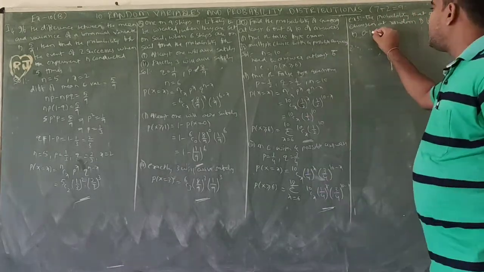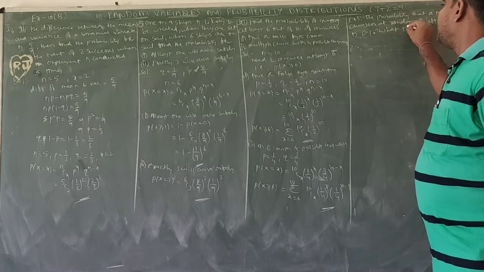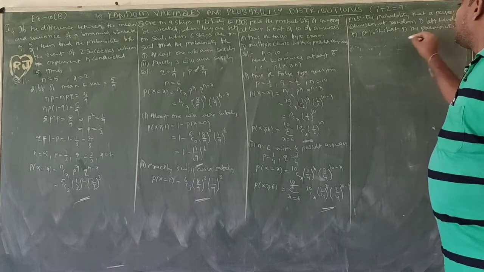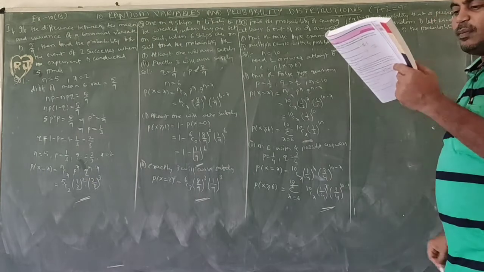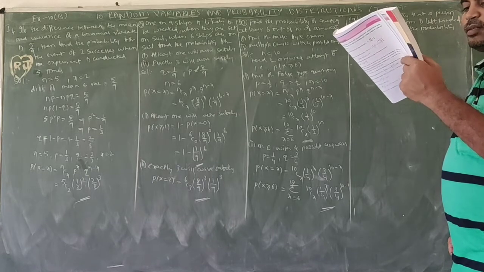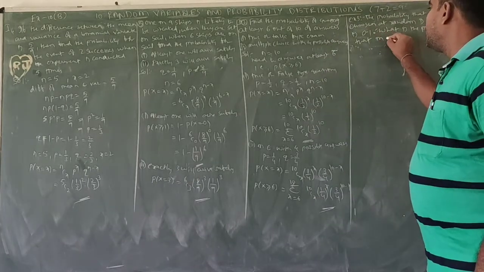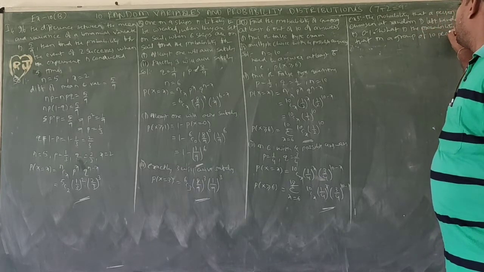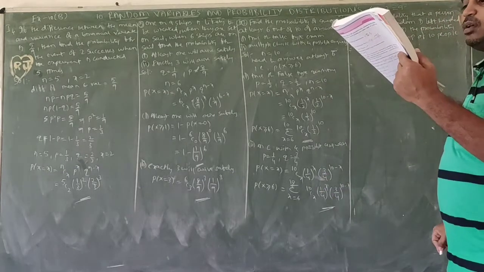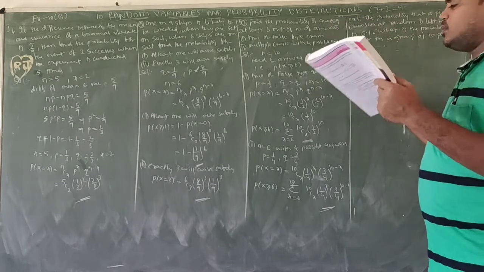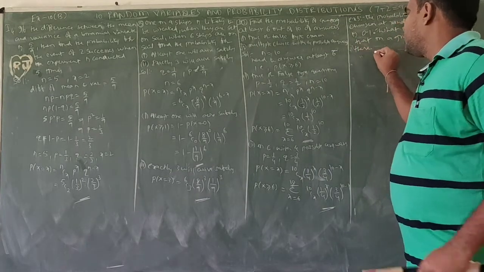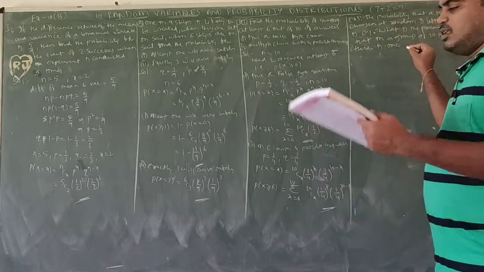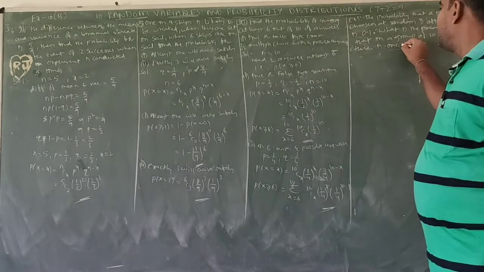What is the probability that in a group of 10 people there is one who is left-handed?